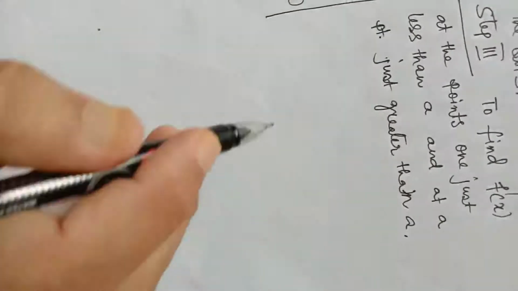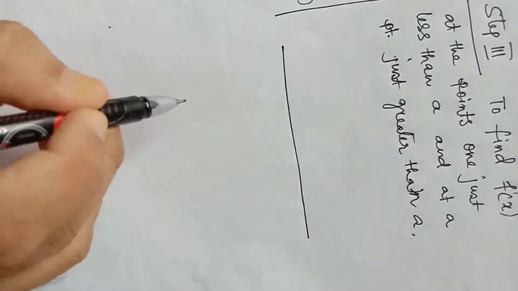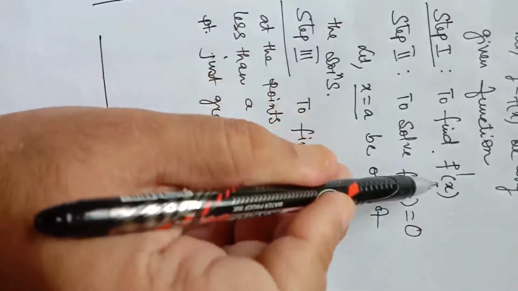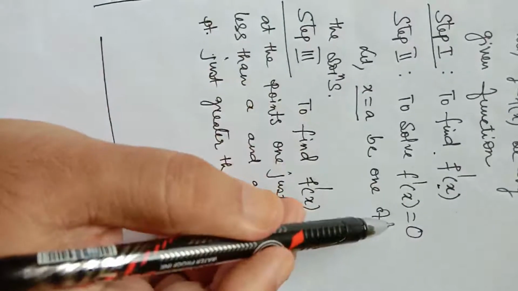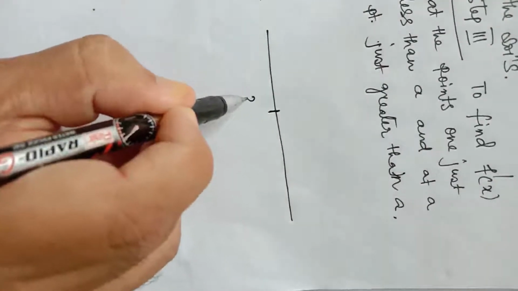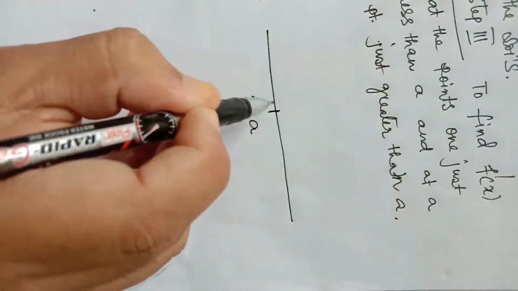So what we have done so far, you can see, suppose fx is a given function. First step to find f dash x, next step to solve f dash x equal to 0. Suppose x equal to a is one of the solutions. We will take 2 points, one just less than a.